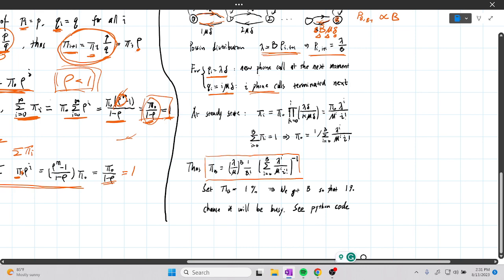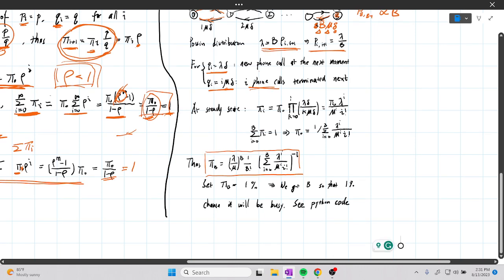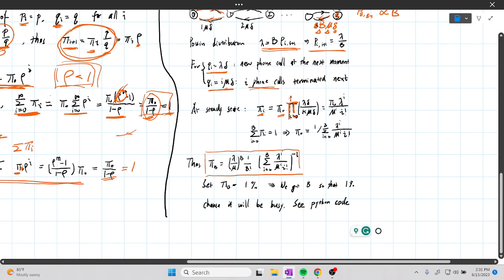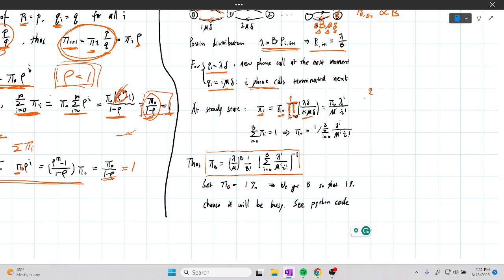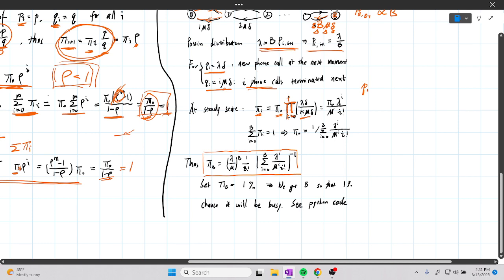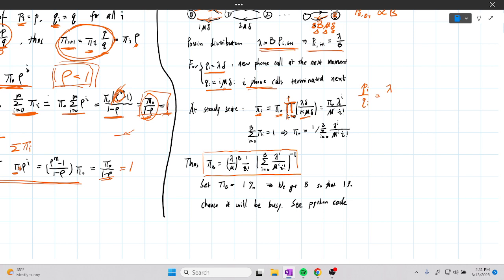At steady state, we have pi I and pi naught, and then you have to do the multiplication in series, going from 0 to I. So pi over Qi equals lambda delta over I mu delta.